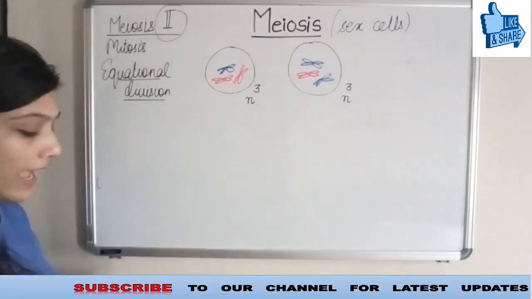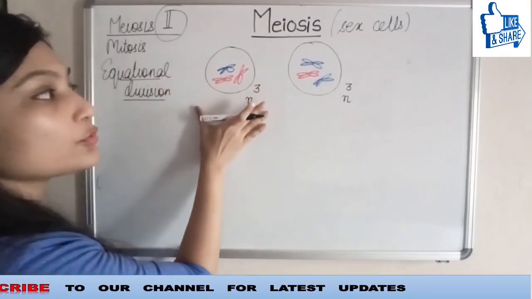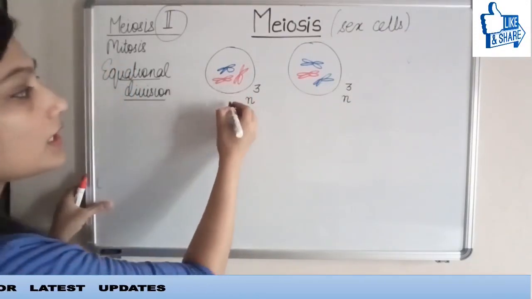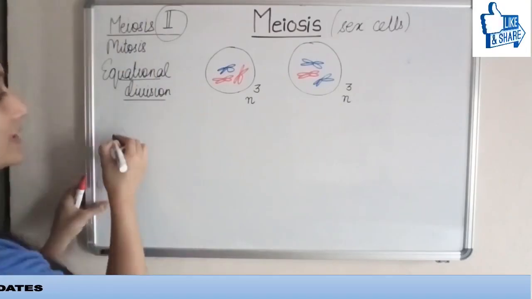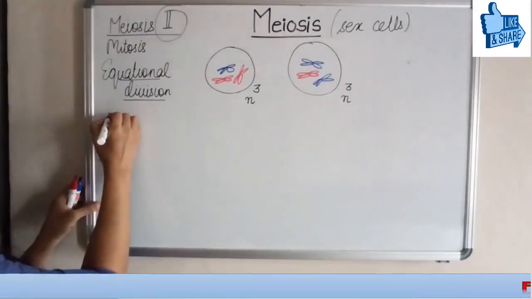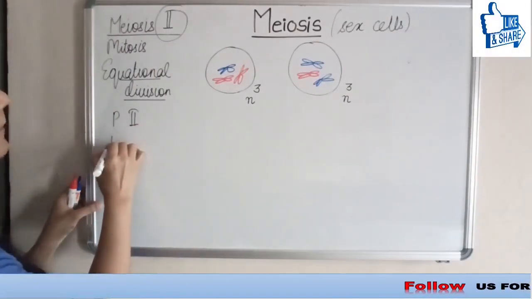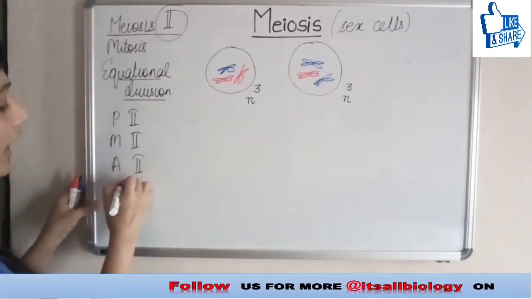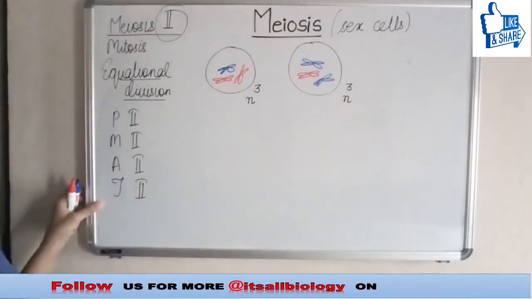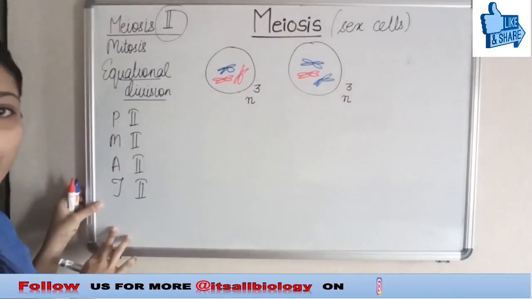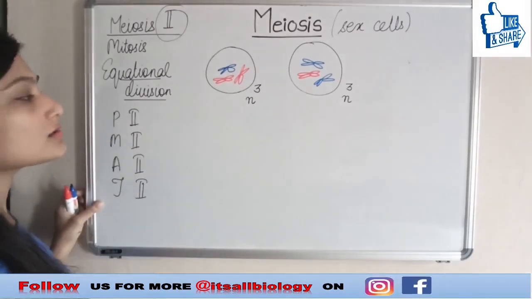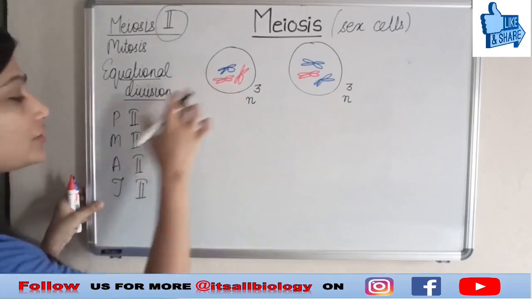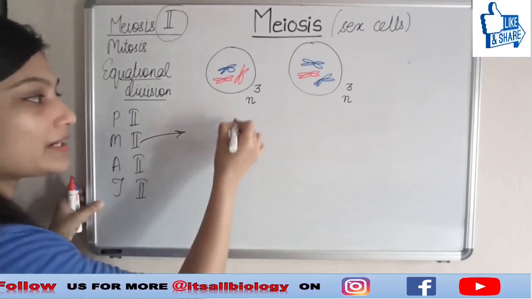Now let's see what happens here. I'll show you with one cell, and a similar thing is going to occur for the other cell. In meiosis 2, the steps are going to be the same: prophase 2, metaphase 2, anaphase 2 and telophase 2. I will quickly show you each of the steps that occur here. So in prophase 2, suppose this is the situation. Now I am moving on to metaphase 2.